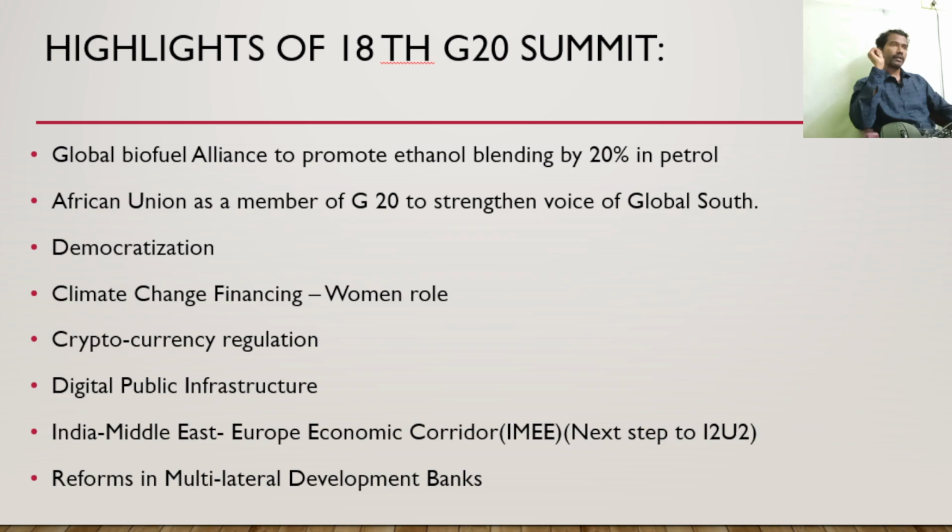So the next highlight is democratization. Please listen, for almost 1 year, India held G20 meetings across 60 cities throughout India. It means not only New Delhi; the important G20 conferences on finance or tourism were held throughout India. It can be Chennai, Bangalore, Pune, or Kashmir. It means throughout India, the G20 meetings were held before the main summit. That is, September 9-10 is the main summit, and before that, many such conferences were held throughout India.